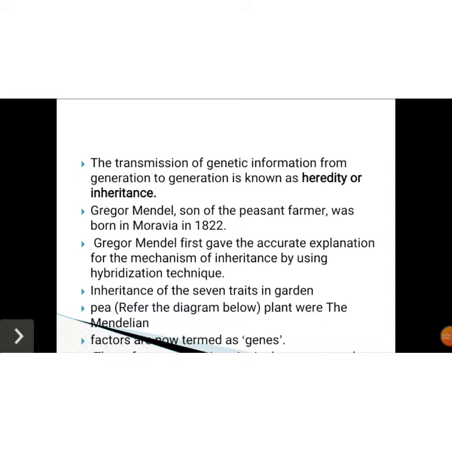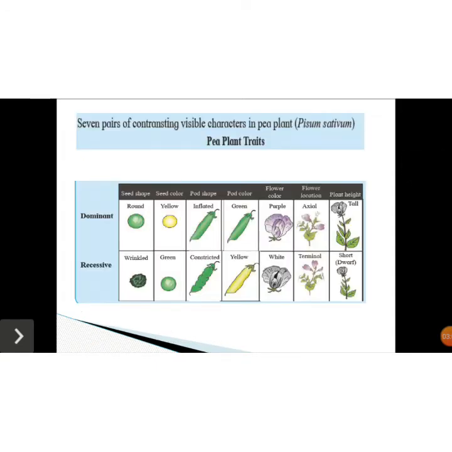The first was seed shape, round or wrinkled; seed color, yellow or green; pod shape, inflated or constricted; pod color, green or yellow; flower color, purple or white; flower location, axial or terminal; and height of the plant, tall or short. These are the dominant and recessive characters chosen from the pea plant.